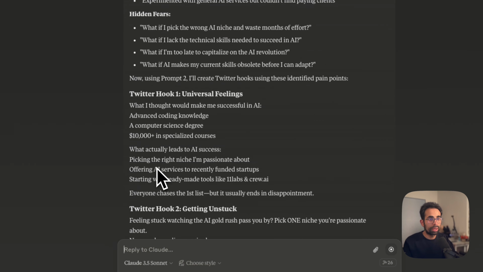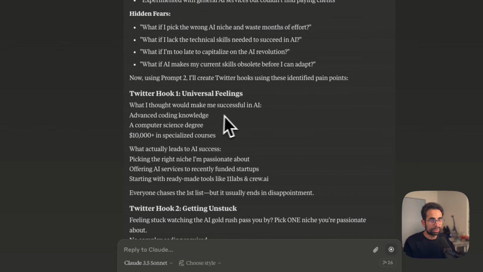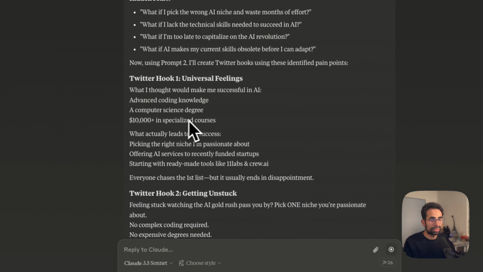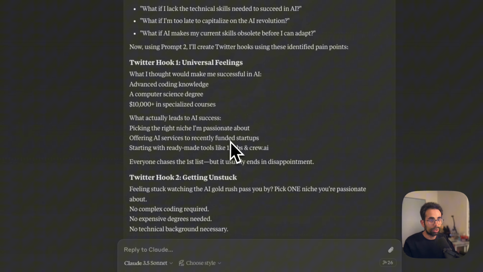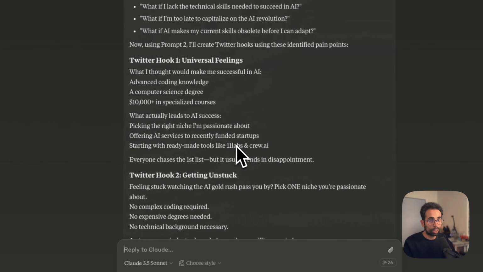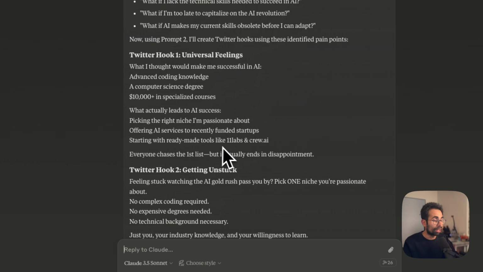Now, what I thought would make me successful in AI: advanced coding knowledge, a computer science degree, $10,000 plus in specialized courses. What actually leads to AI success? Picking the right niche I'm passionate about, offering AI services to recently funded startups, starting with ready-made tools like ElevenLabs and Crew.ai. That is a very good, very relevant, very up-to-date tweet.